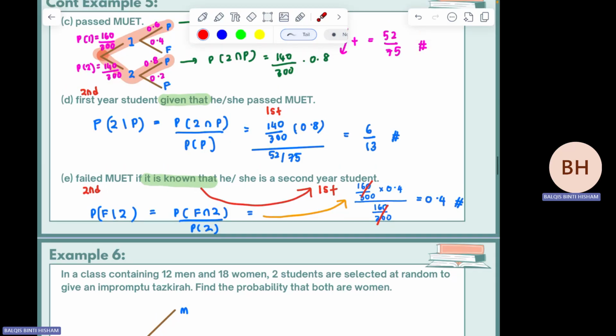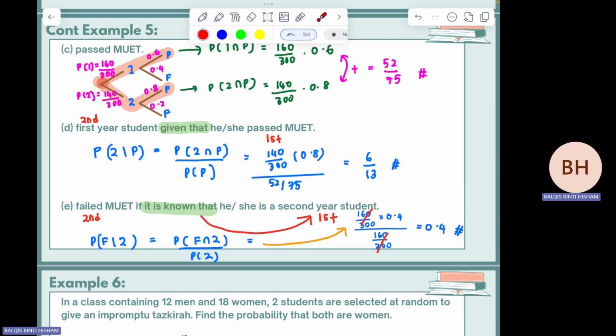So betul tak yang madam ambil tadi value dia? P fail intersect second year, 140. 140 ni. Typo. 140 over 300 times 0.8. Ni. Second year intersect fail. Okay. So darab dengan 0.2 over by 140 over by the same thing. Sama je konsep dia. Cuma value yang madam ambil tu tersilap. So answer is 0.2. Okay.